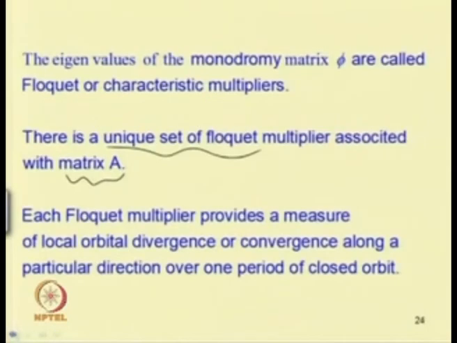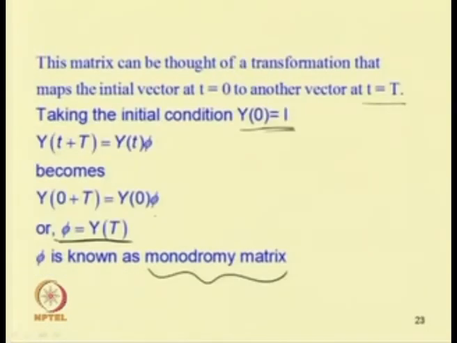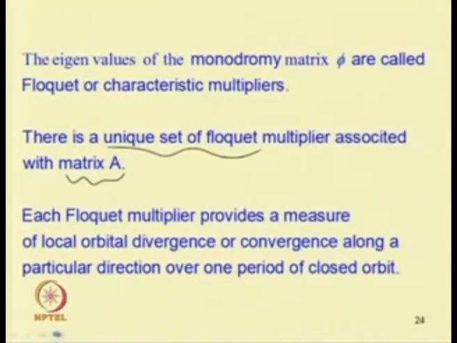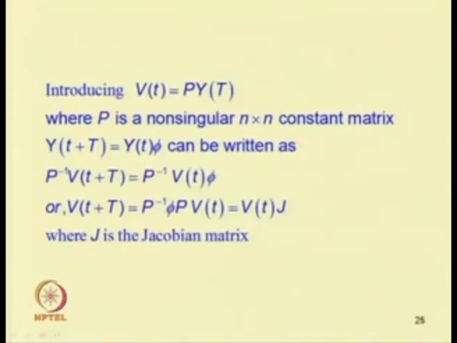While finding the eigenvalues of phi to get the Floquet multipliers, one can also use a transformation to make the analysis simpler. Let us assume V(t) is another variable, V(t) equal to P y(t), where P is a non-singular n cross n constant matrix.